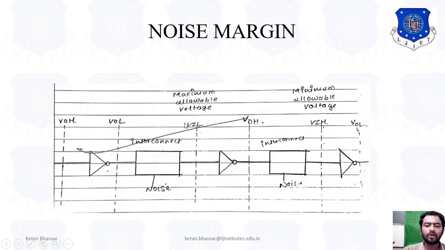So you can say that because of the noise variation your output value is not varying, but in terms of the practical situation, if more and more noise content is added, then definitely it will vary your output. So it's a minimum availability of voltages and maximum availability of voltages. In terms of VOL, VOH, ideally in digital electronics we focus on VOL and VOH only. But if you're talking about VLSI technology, then we have 4 main elements: VOL, VOH as it is, and VIL and VIH, and also one more element, VTH.